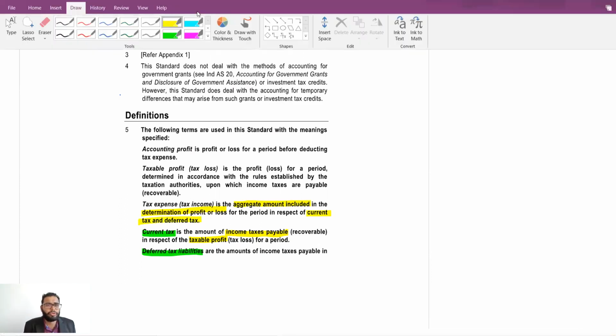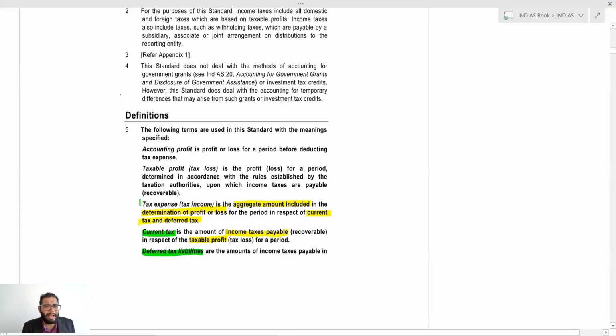That's why the concept of deferred tax was brought. Your total taxes are now bifurcated in two parts: the current taxes as per income tax, and the deferred tax that you are not supposed to pay as of now, you will pay in the future. I hope it is clear.